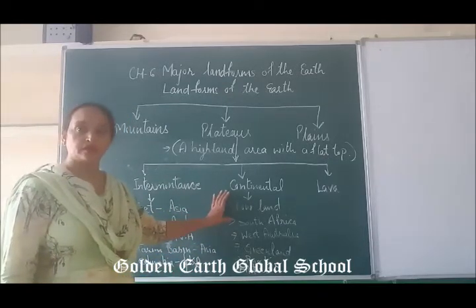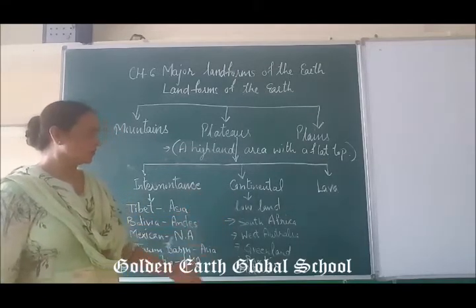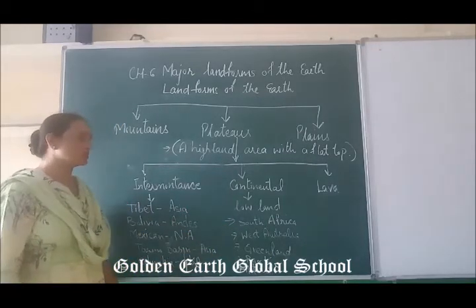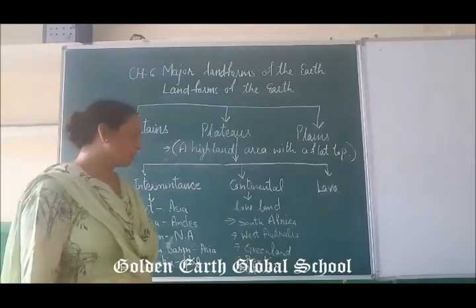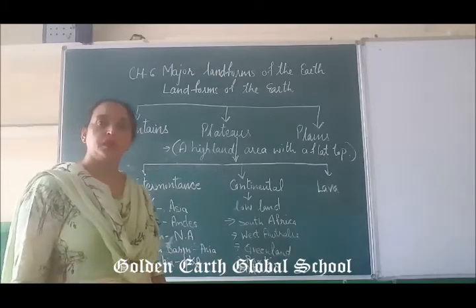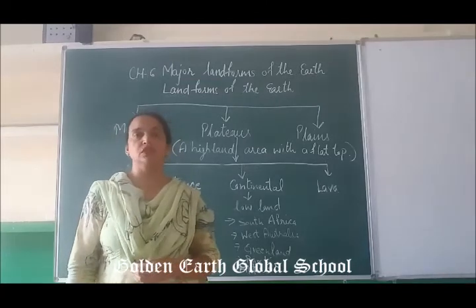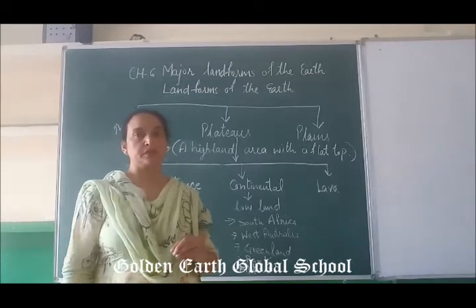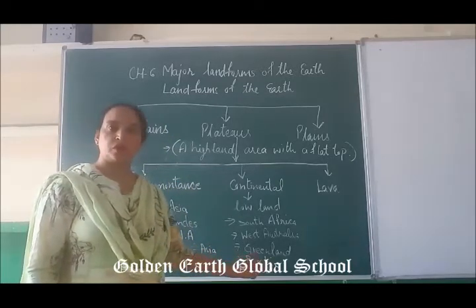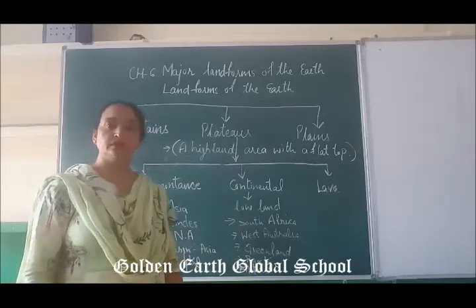The second classification is the continental plateaus. These are lowland, a low area, and examples of that are South Africa, West Australia, Greenland, Ranchi, Antarctica. In these areas this type of plateau is found. And if you talk about India, Ranchi, the capital of the state, is a plateau region. So that is an example of the continental plateaus.